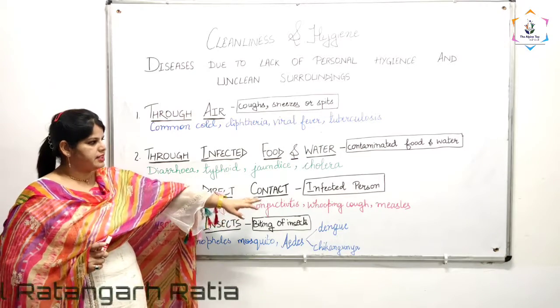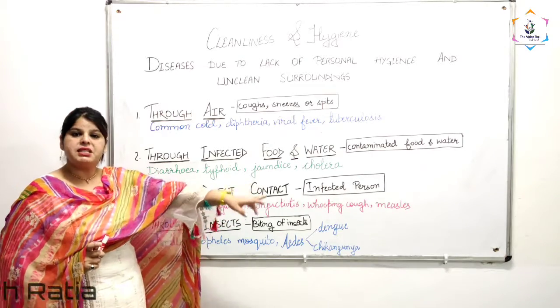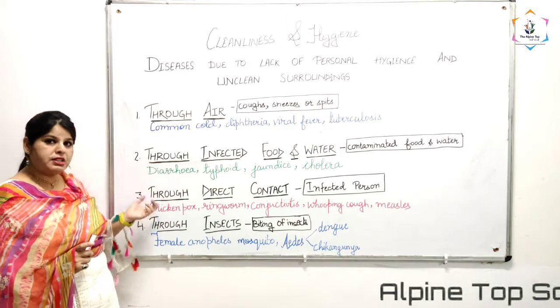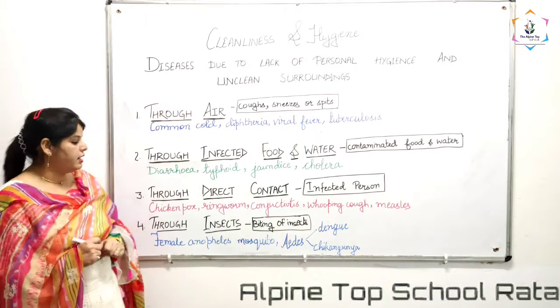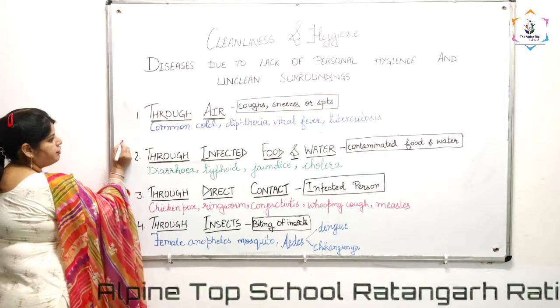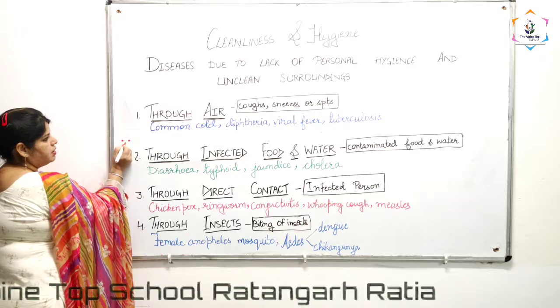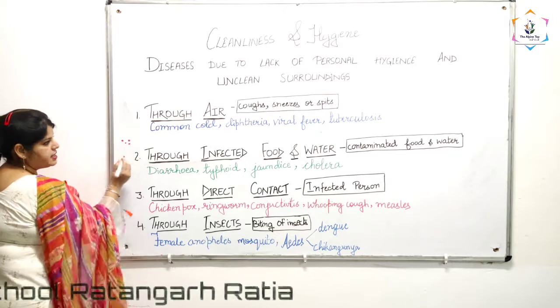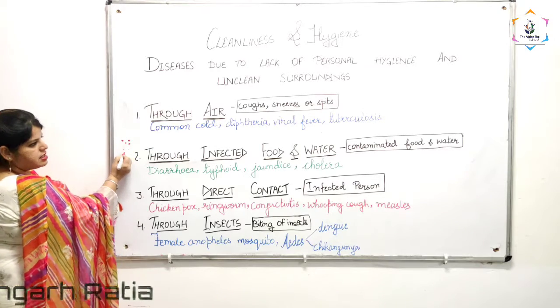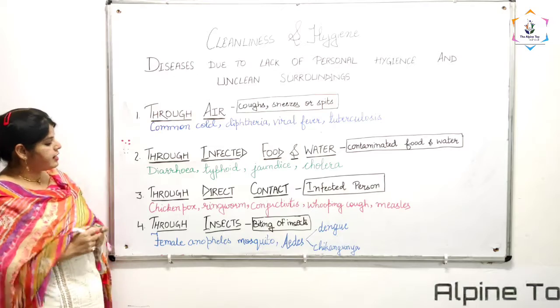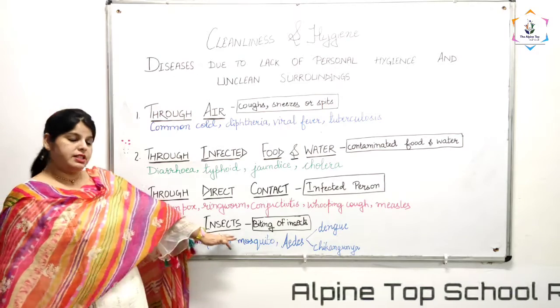Then measles. Measles is again like chicken pox, but the spots are a bit smaller. In chicken pox, spots are of this size almost, but in measles they are comparatively smaller in size.